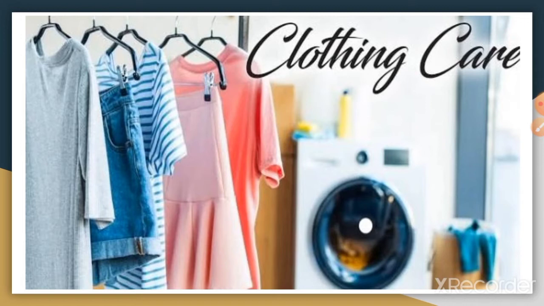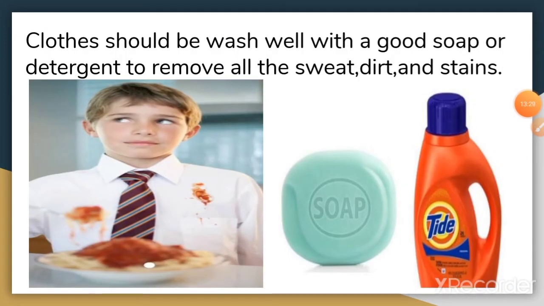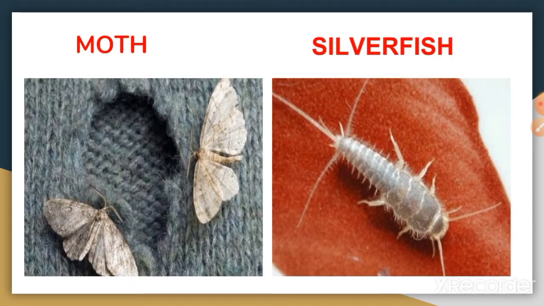We need to take care of clothes. Like clothes should be washed well with a good soap or detergent to remove all the sweat, dirt and stains. Even woolen and silk clothes need a lot of care because they are easily attacked by small insects such as moth and silverfish.